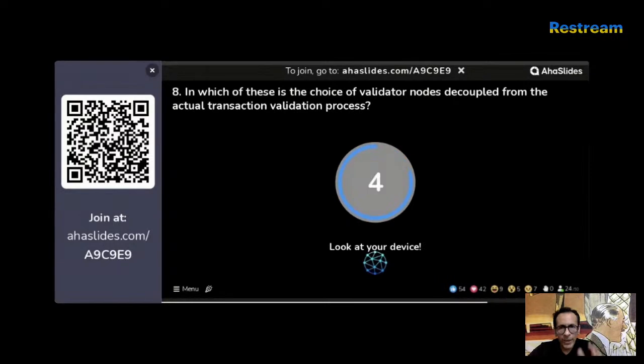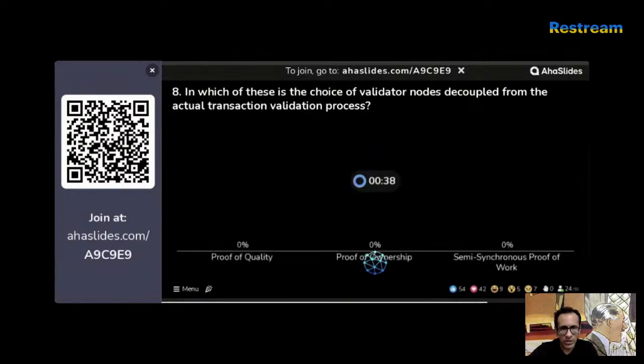Questions left. In which of these is the choice of validator nodes decoupled from the actual transaction validation process? So you're segregating the choice of the nodes and the actual validation. Is it proof of quality, proof of ownership, or semi-synchronous proof of work? Which one of these three is it? This is an interesting consensus mechanism where we are decoupling two things, the choice of the nodes and the actual validation process. Options: quality, ownership, or semi-synchronous proof of work.